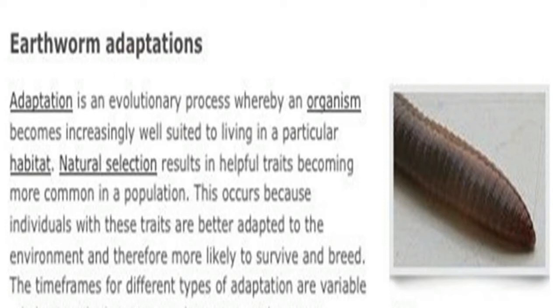The last one is nocturnality. That is, the earthworms are very sensitive to light. It has no eyes, but senses light through light sensitive cells, that is photoreceptors, present in their skin. So they react negatively to bright light.